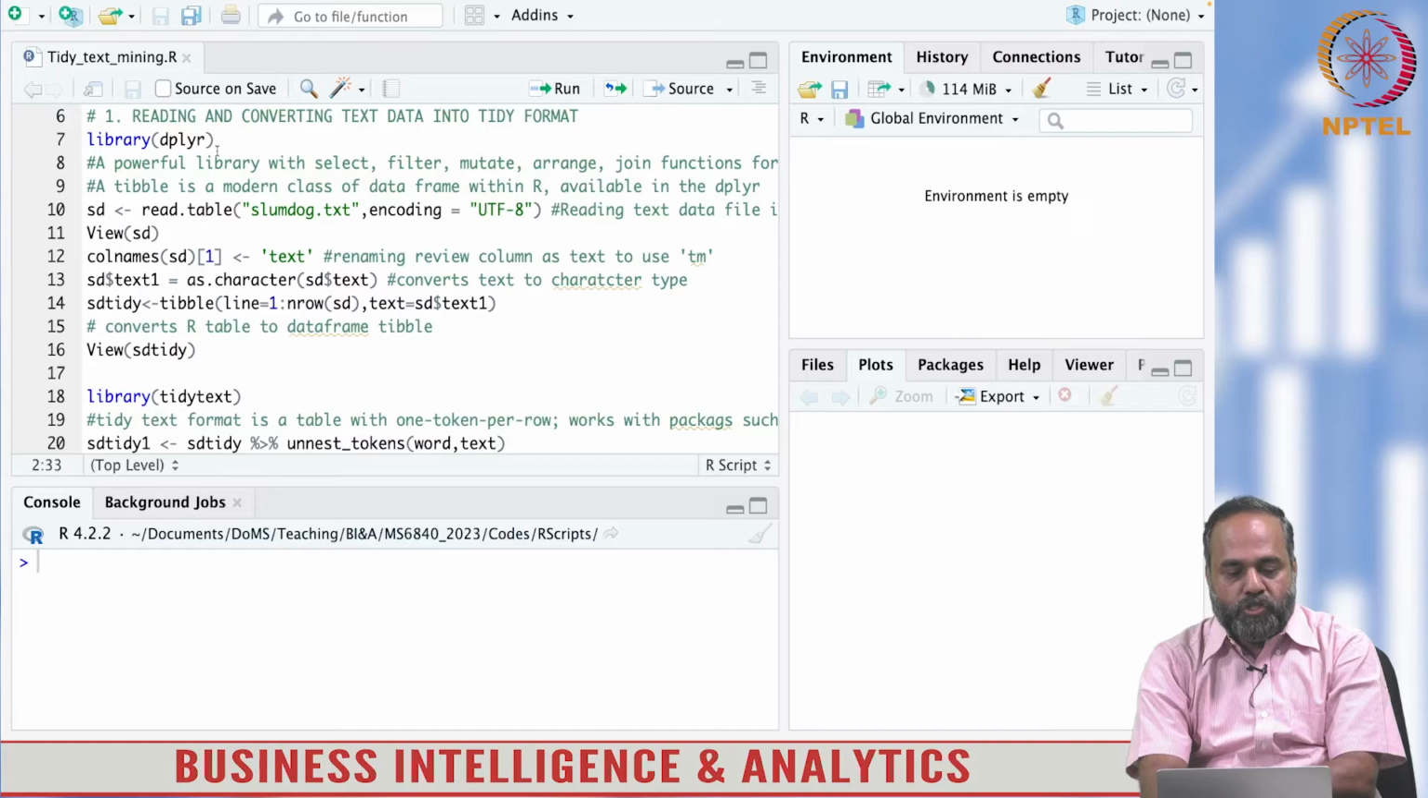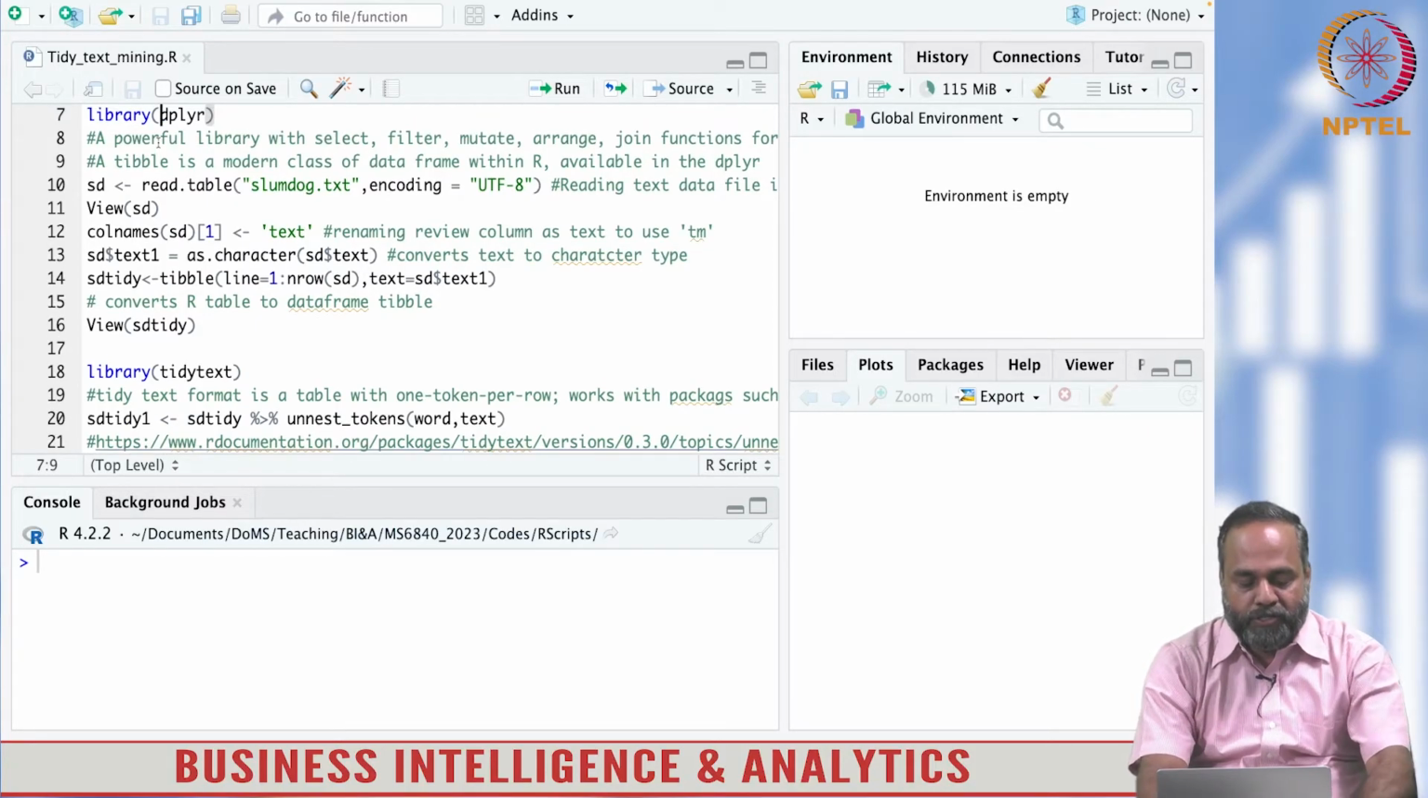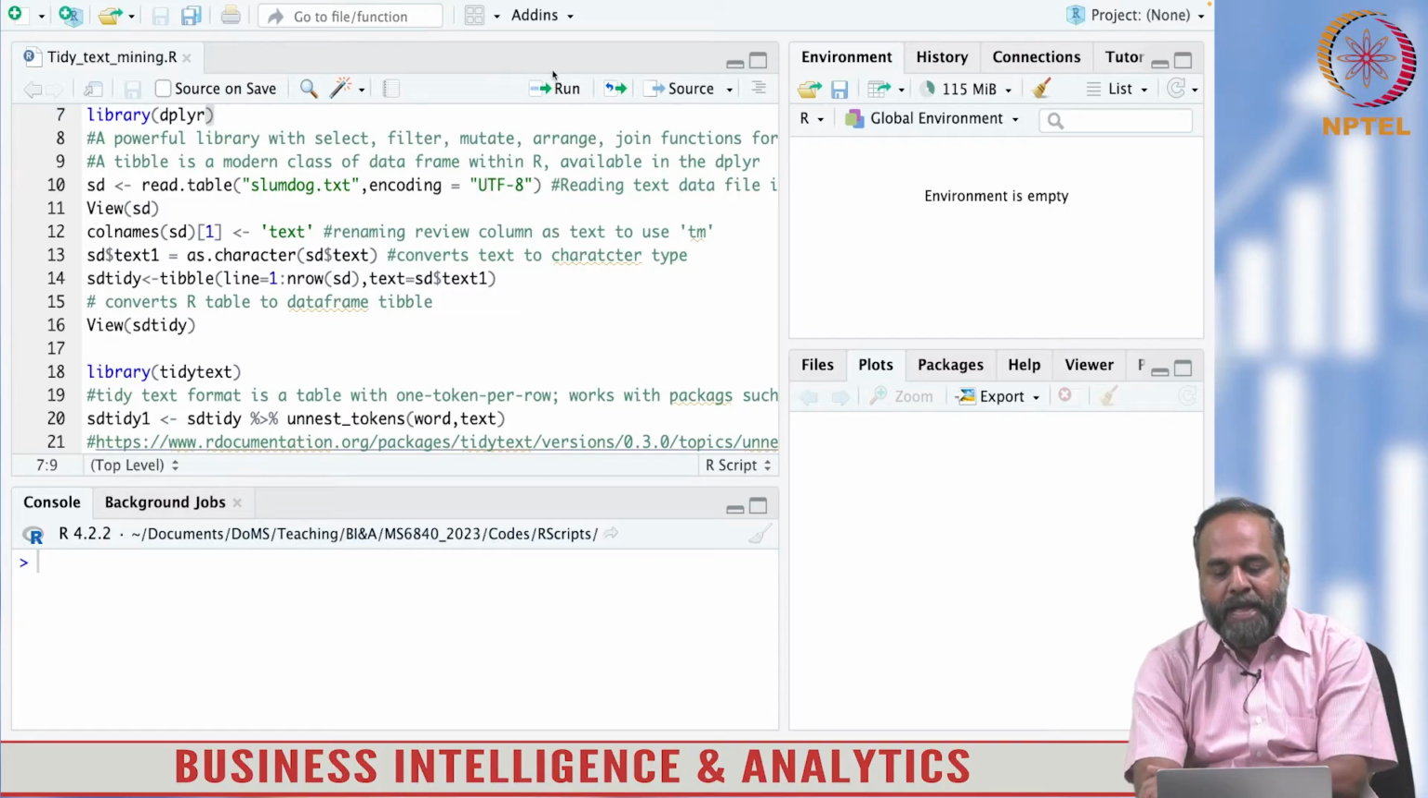First step, line 7: I am going to call the library dplyr, which is useful for working with tidy text. You can read this data, manipulate it, and create a table, which is the data structure for tidy text analysis, all using dplyr. I am running the code line by line; I could also run the code as a whole.